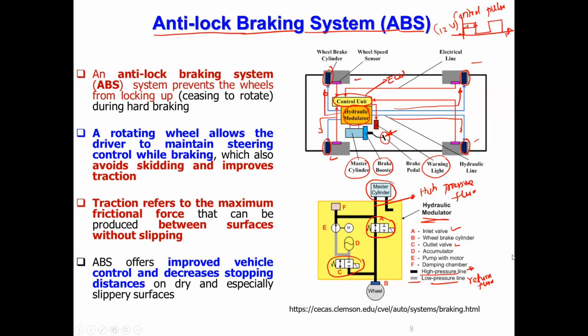Okay. So now from the master cylinder, the high pressure fluid is connected to the valve. You can see that it is connected to inlet valve A. Now the inlet valve opens when the pulse is on during this duration.